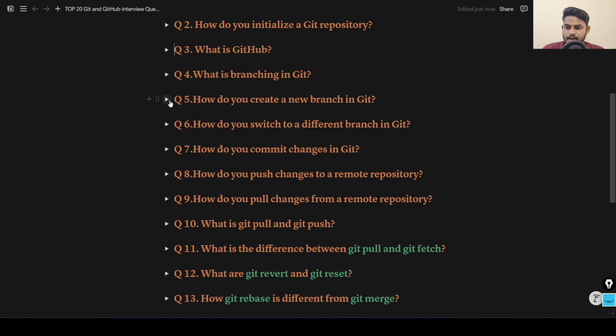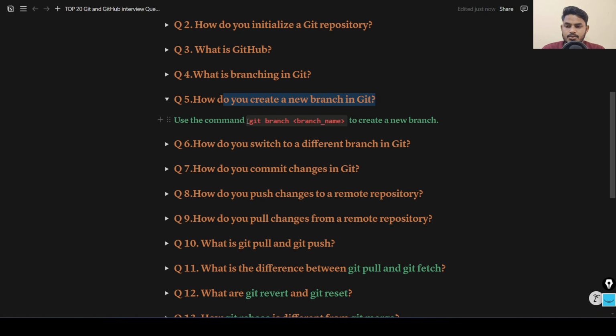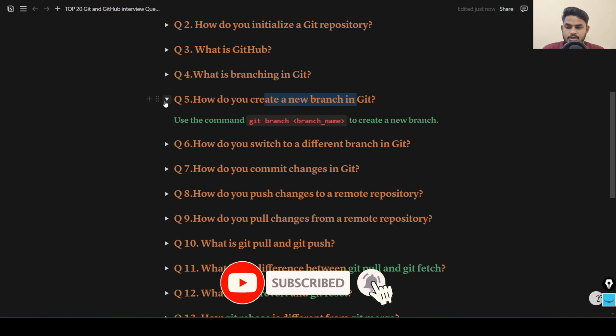Next question we have, how do you create a new branch in Git? We have seen that in Git, you use the command git branch, then the branch name. We have seen that you use the command git branch to create a new branch in Git. This is how you can answer question number 5, how to create a new branch in a Git repository.